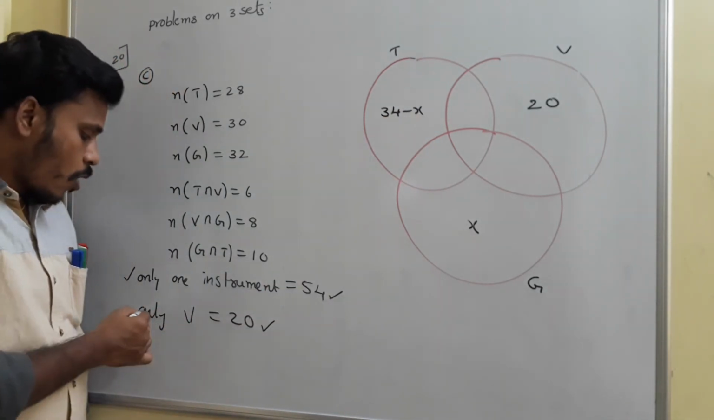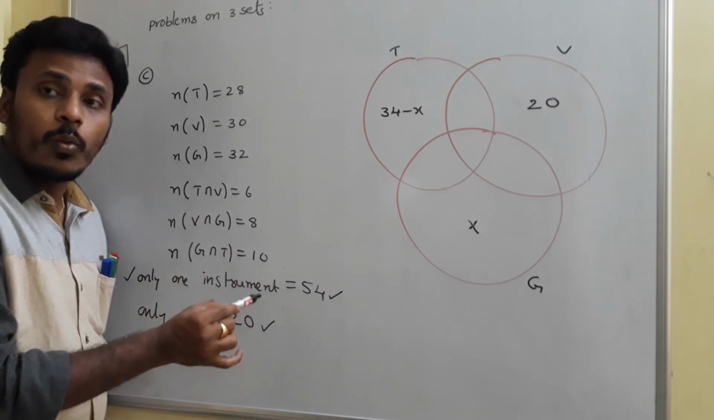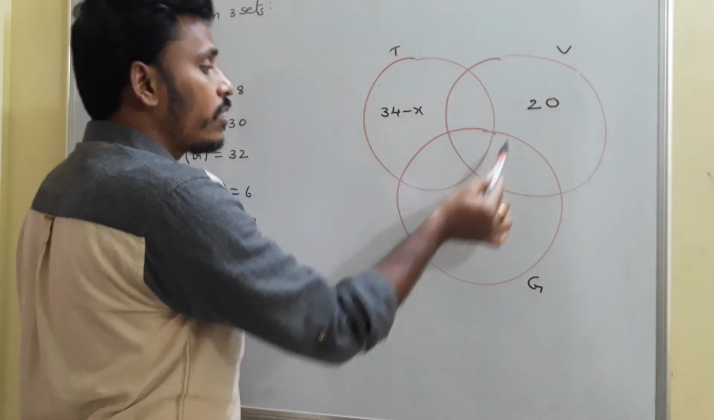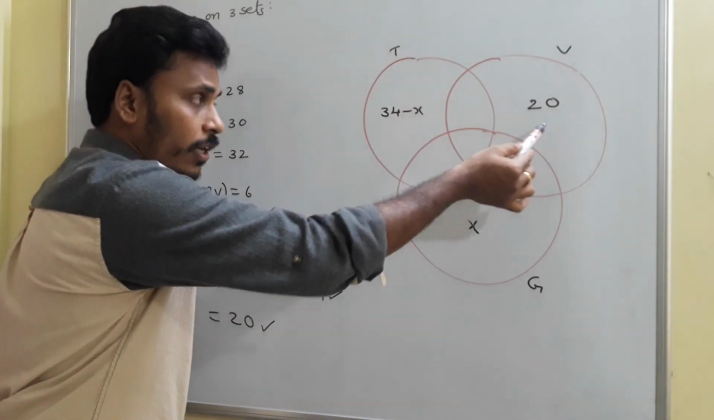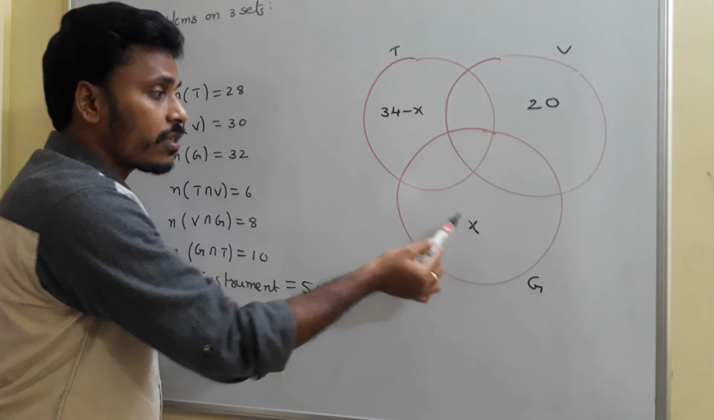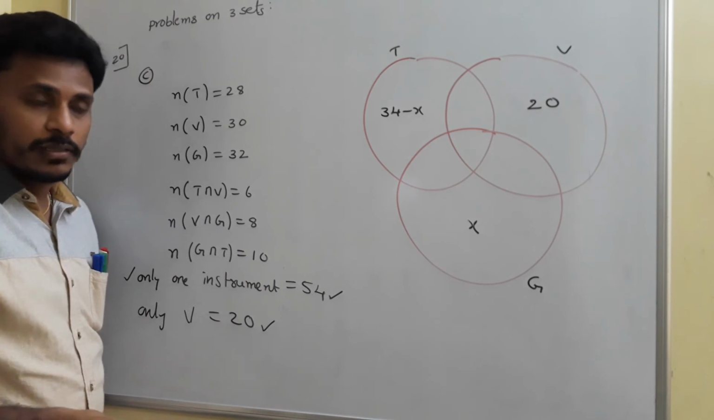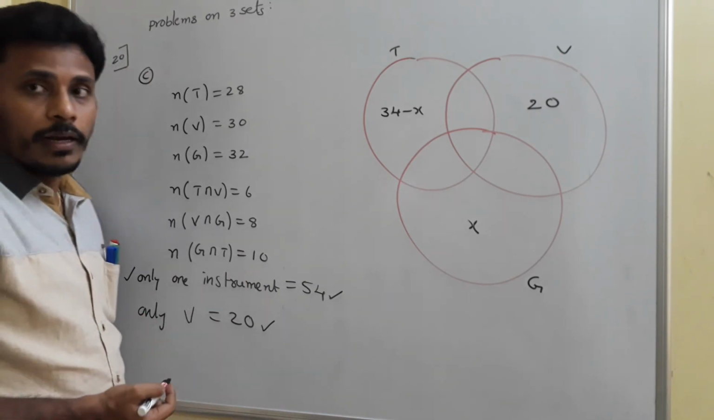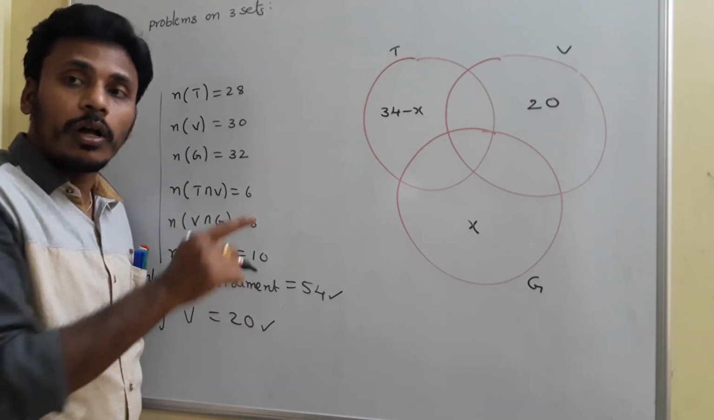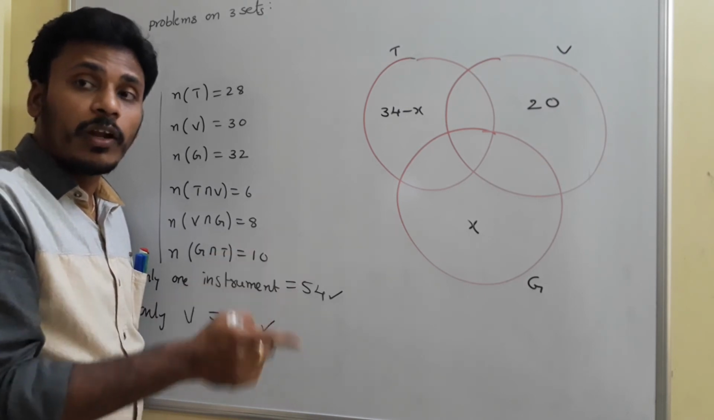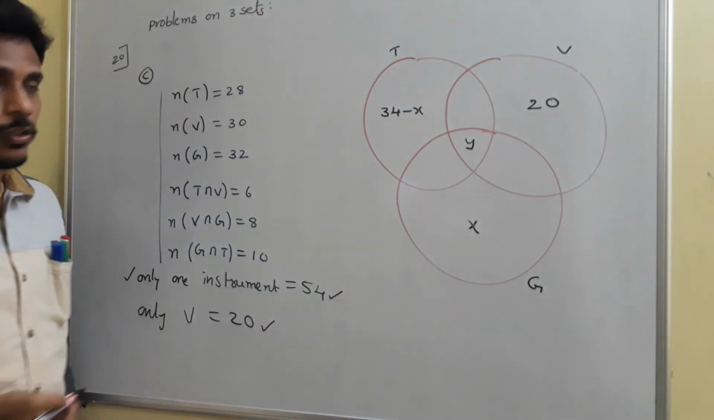As per the situation, only violin is 20, okay? Only one instrument is 54. Since only one instrument is 54, the sum of the values in these three places is 54. So if you add these three values, it becomes 54. Since it is 20, we don't know these two values, but the sum of those two values is 34. Take one as x, and automatically the other becomes 34 minus x, okay? Now think about the remaining part. According to the data, we have these values, but we don't know the number of persons learning all the three: trumpet, violin, and guitar. So you just take that value as some y. This intersection value is y, right?